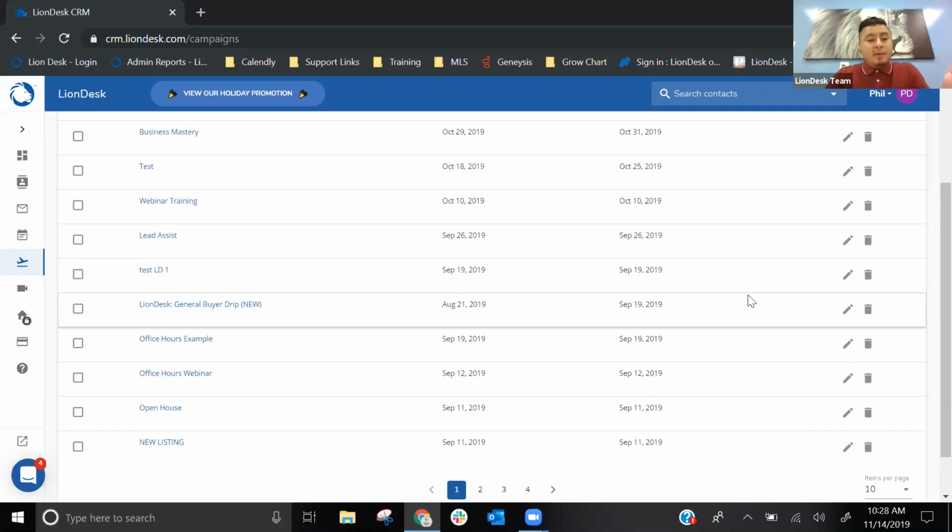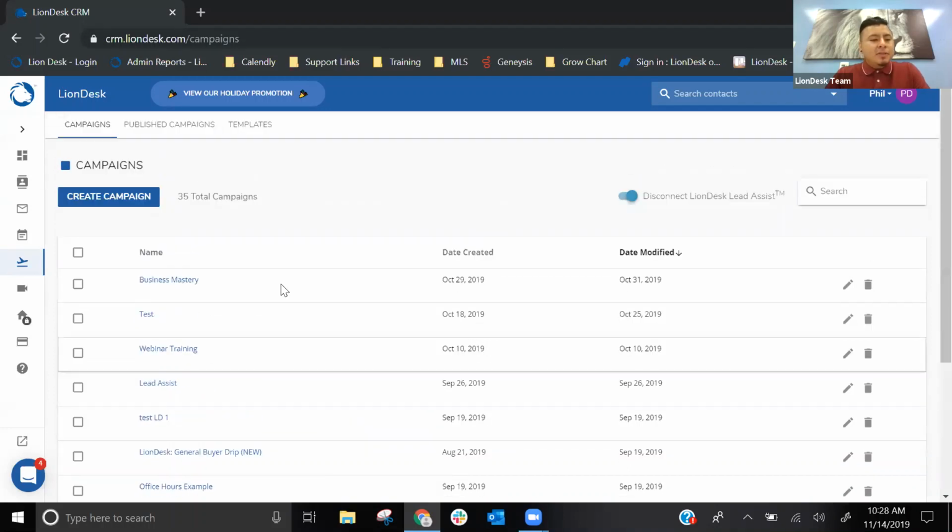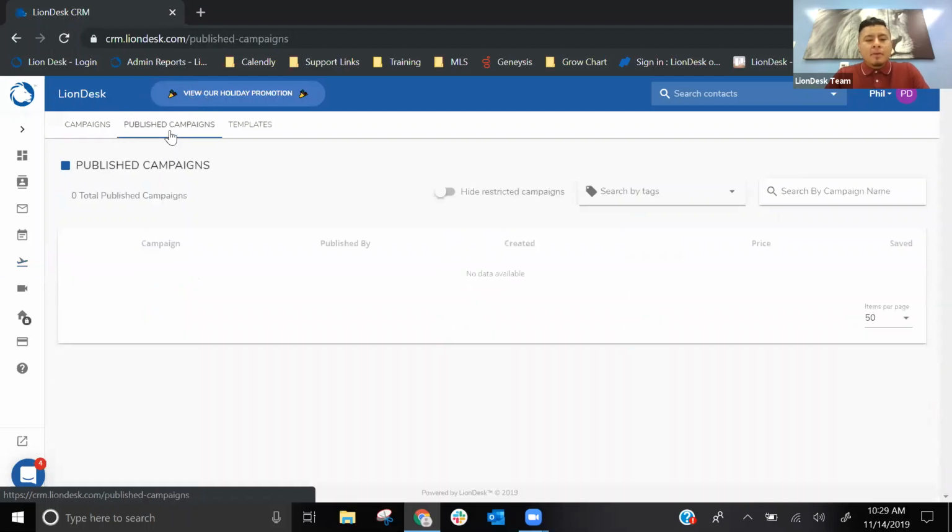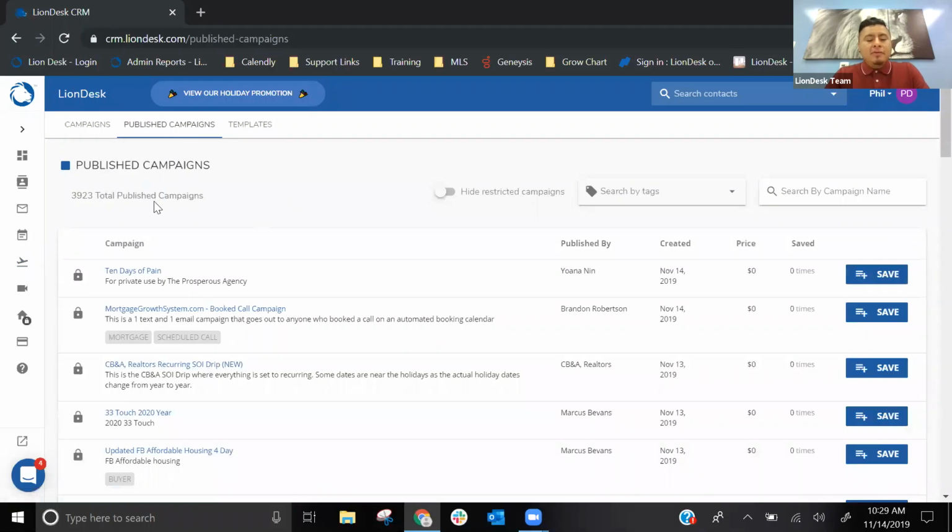Aside from the 6 campaigns that we created, we do have a shared library. As I scroll to the top, you will see published campaigns. You'll see we have a total of a little under 4,000 campaigns, so 3,923. For a lot of them, they do have this lock, right, so that means that it's private. Most often it's for a team and they just want to keep it within the team, or sometimes some of these agents do sell their campaigns.